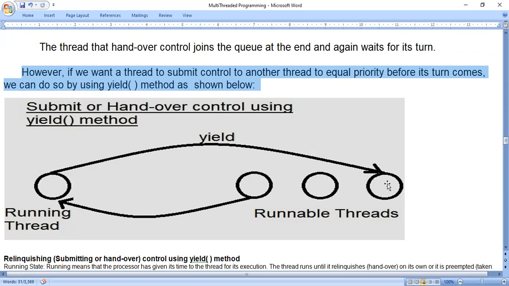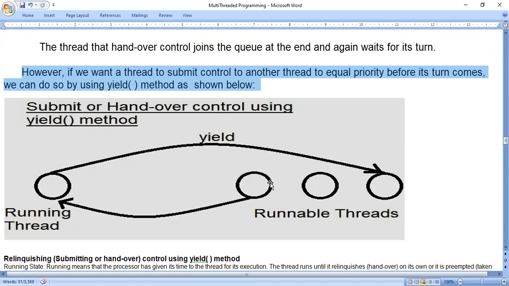So 3 circles have been drawn. The meaning of this is these 3 threads are in a queue. So if you consider the first thread, it will come to the running state. The second thread, it will come to the running state. The third thread, it will come to the running state.